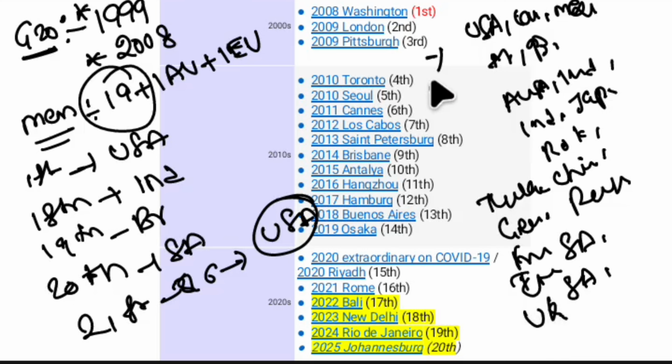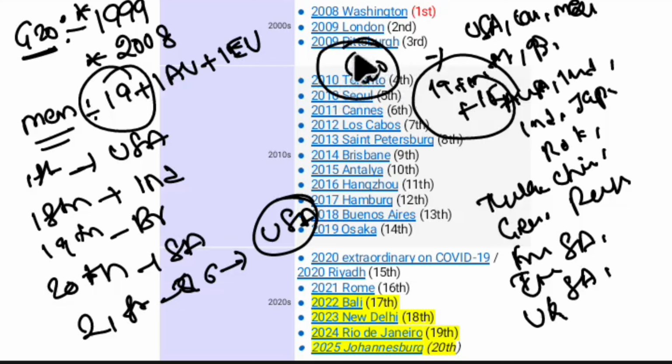So these were the 19 countries, 1 African Union and 1 European Union. These were the members of G20.